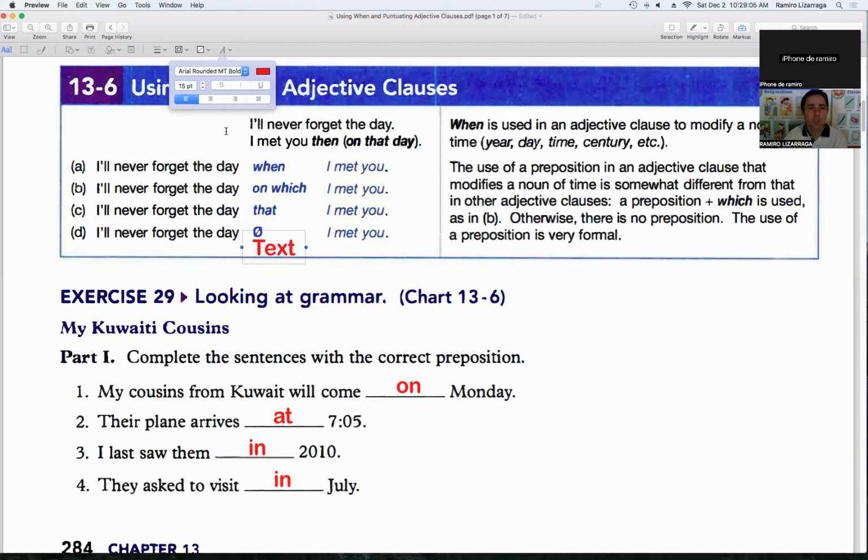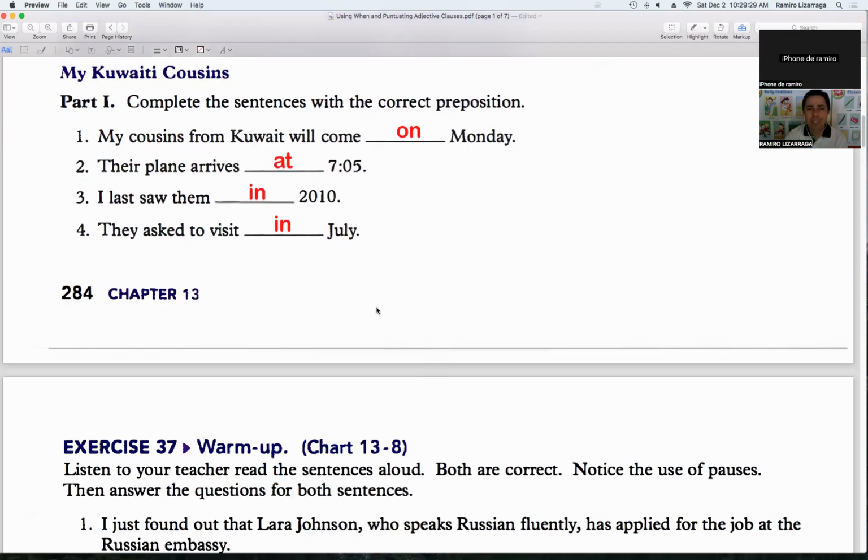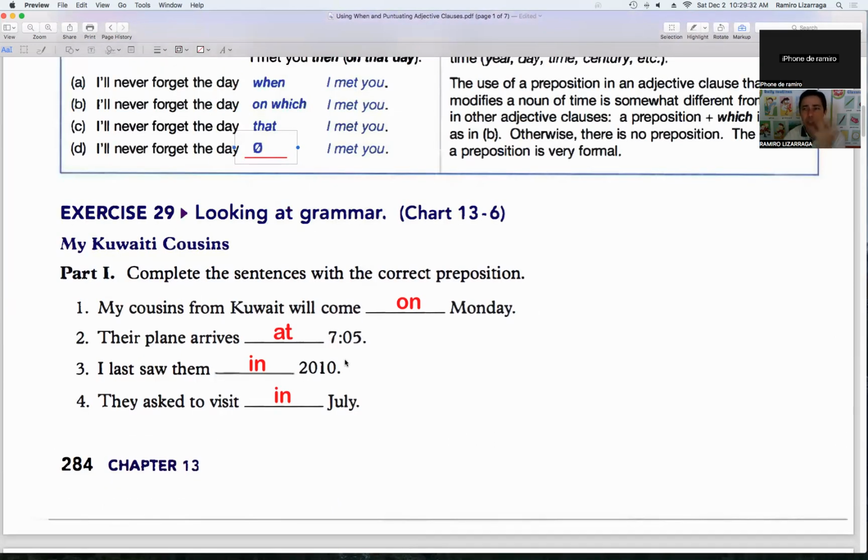So these two expressions, when and zero, are more common. When and nothing are really more common. Okay, so what if we practice a little bit? What if we practice a few examples? Here I have some examples of how to use a preposition, but we have done this very often.